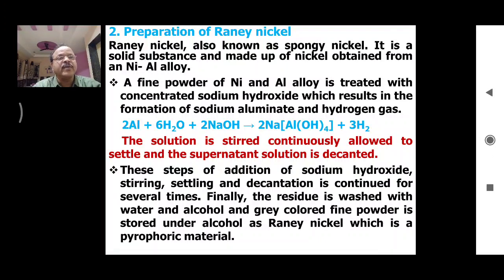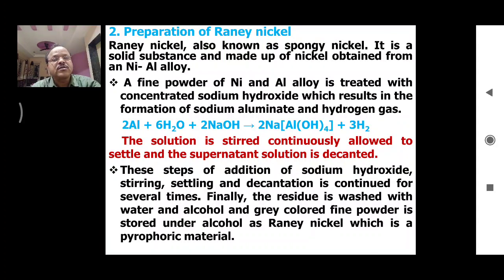This sodium aluminate is soluble, therefore it goes into the solution, whereas the nickel of the nickel aluminum alloy remains in the form of solid. The solution is stirred continuously and allowed to settle, and the supernatant solution is decanted.